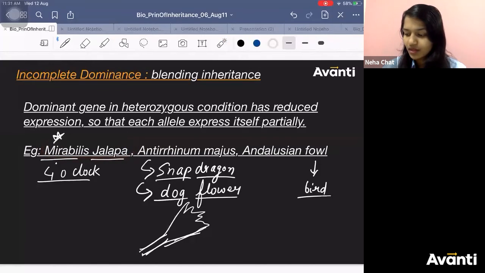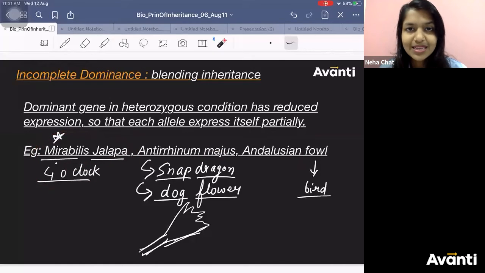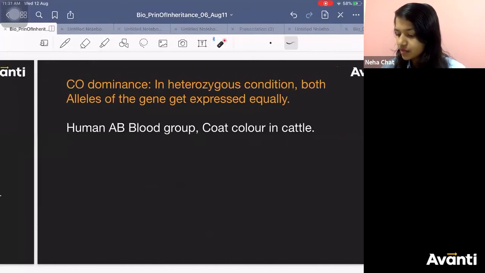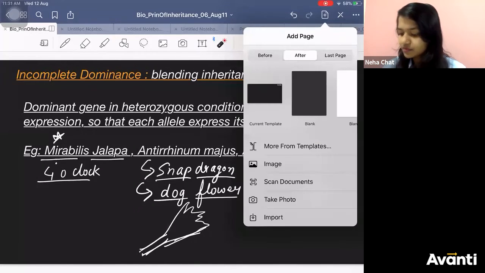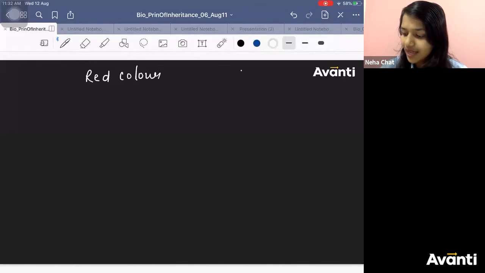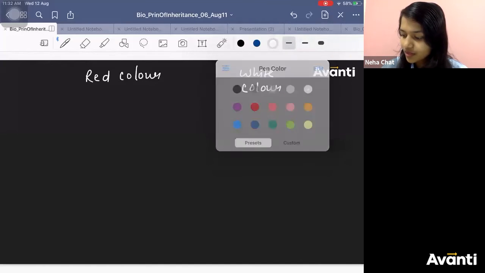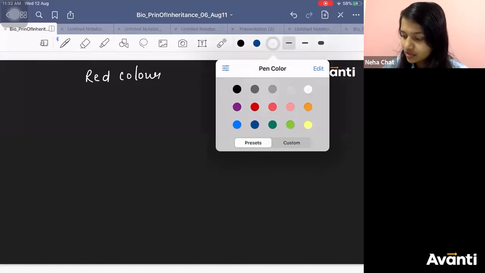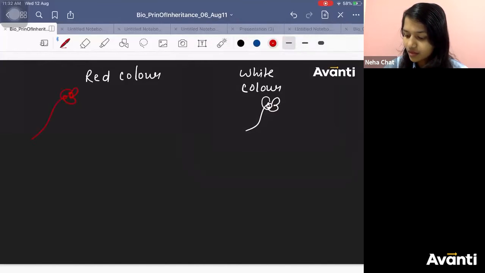Mirabilis jalapa. Example, you need to learn all. In detail, you need to learn about Mirabilis jalapa. So I will have to show you this. You know, the flower. Related to the flower, they have red color flower and white color flower. Red and white.